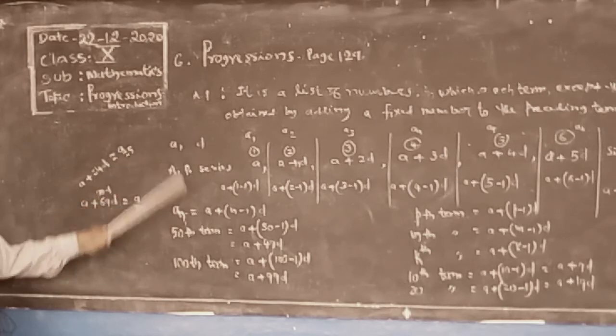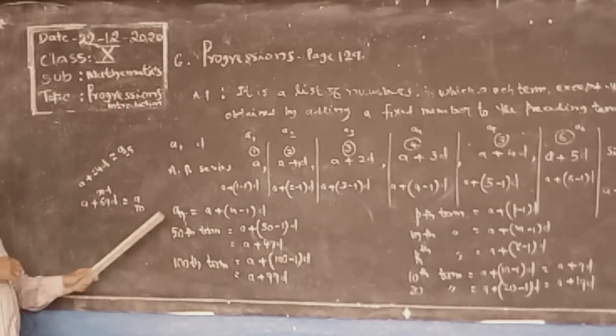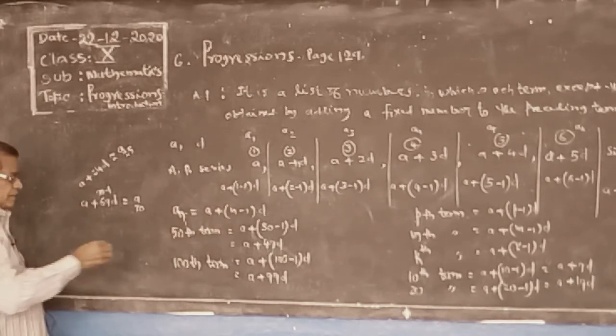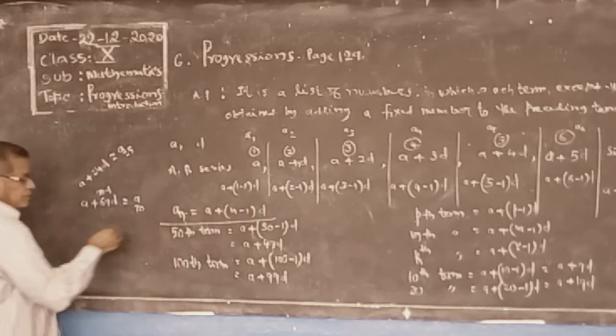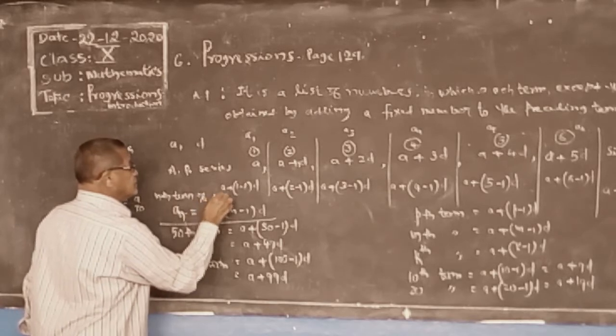Like that, the nth term of an AP series is a plus (n minus 1) of d. This is the formula for the nth term of an AP, arithmetic progression.